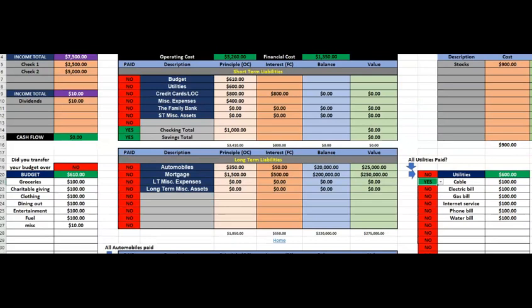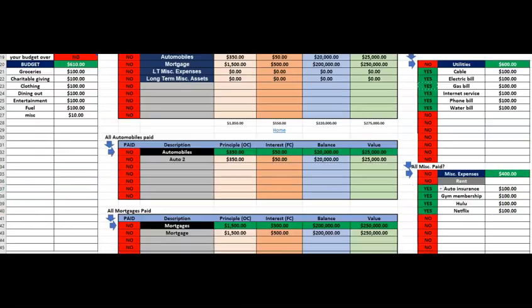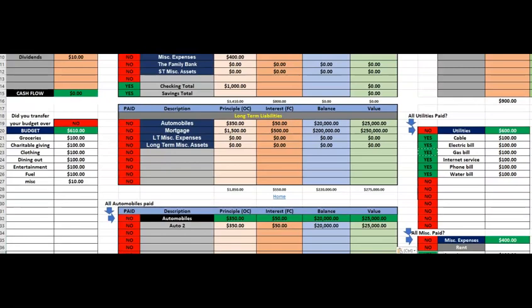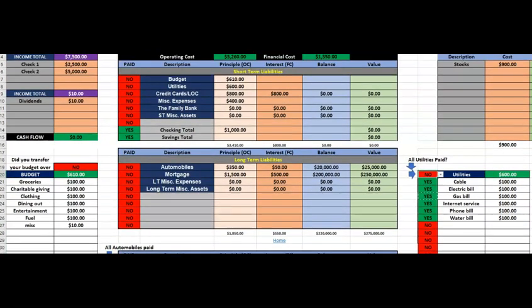And the way you do that is, as you go through and pay these every month, that one day out of the week, you just check yes that it has been paid. Let me check these yes. And once you have all of the utilities paid, you'll change this one to yes. See, all utilities have been paid. And once you have checked off that you paid everything in this list that month, you click that to yes, and it's going to change it over here. So that's your check. That's your safeguard.